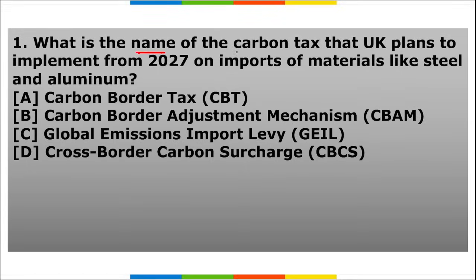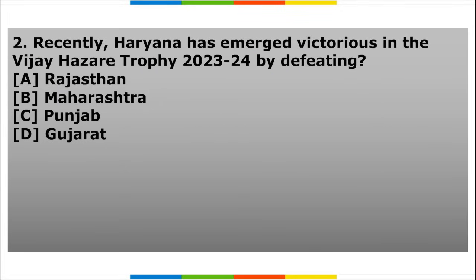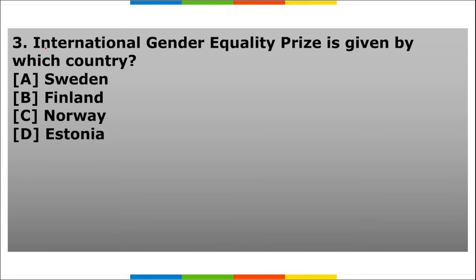Next is our homework section. First, what is the name of the carbon tax that UK plans to implement from 2027 on imports of materials like steel and aluminium? Second, recently Haryana has emerged victorious in the Vijay Hazare Trophy 23-24 by defeating which state? Third, International Gender Equality Prize is given by which country?